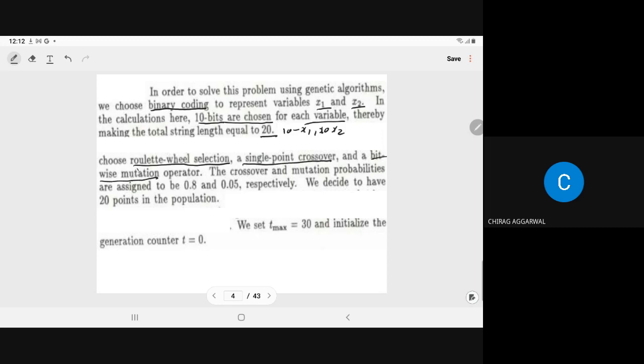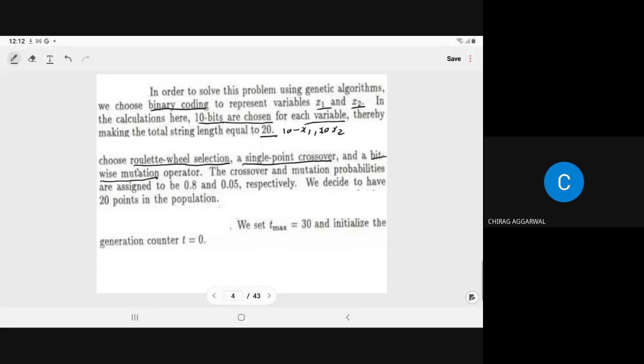We have the three procedures: selection, crossover, and mutation. In the selection we will opt for the Roulette-Wheel method, for the crossover we have the single point crossover, and for the mutation we have the bitwise mutation. We have so many other variants also, but in your course we have the simplest ones.